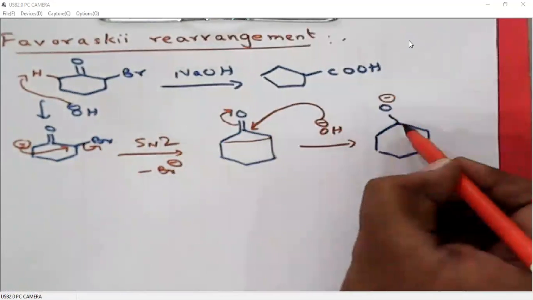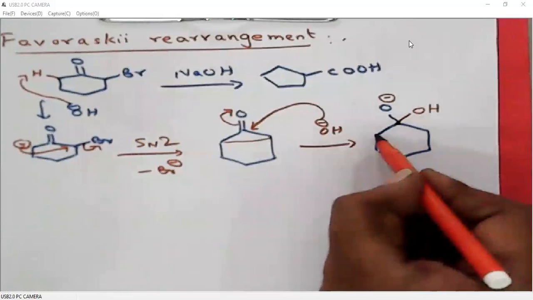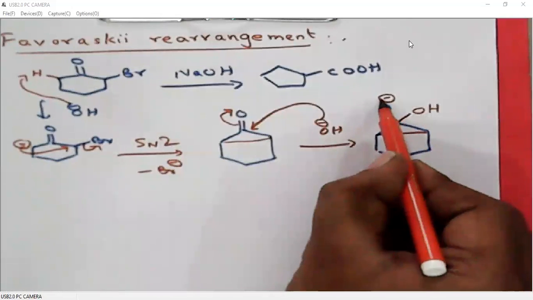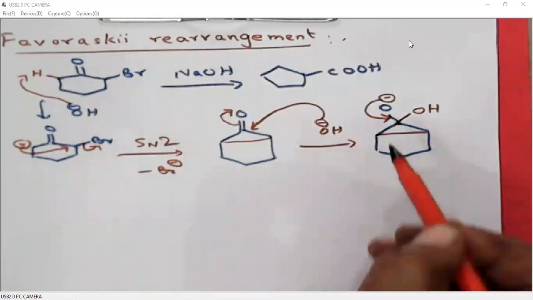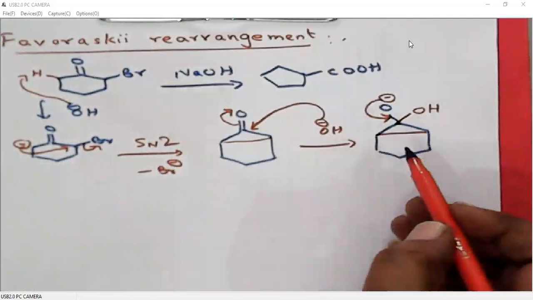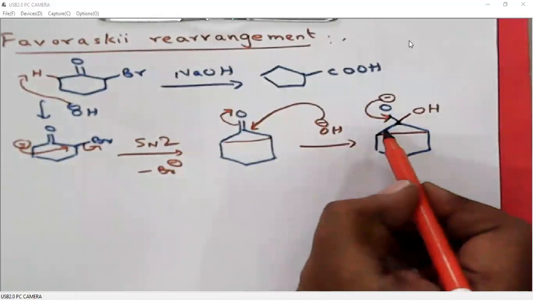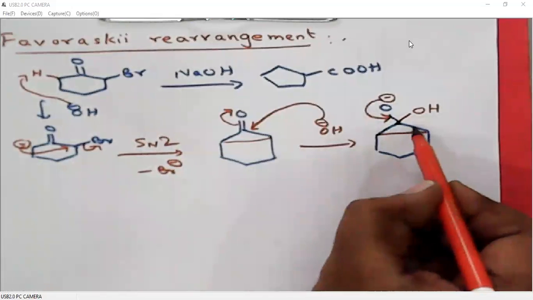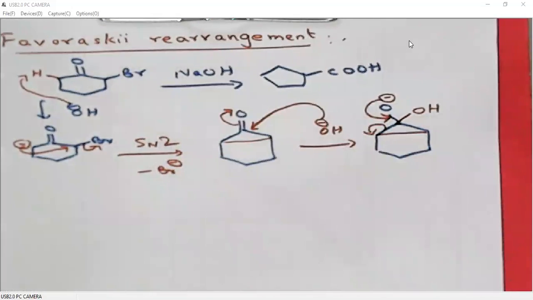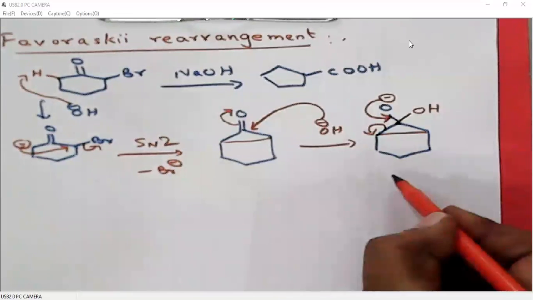So we have O minus, OH and this. Then this negative charge on oxygen will be polarized back to generate the carbon oxygen double bond. So we are having a carboxylic acid. Then one of the bonds in this three-membered ring will break, generally either this bond or this bond. Remember, the bond breaking must lead to a more stable carbanion.